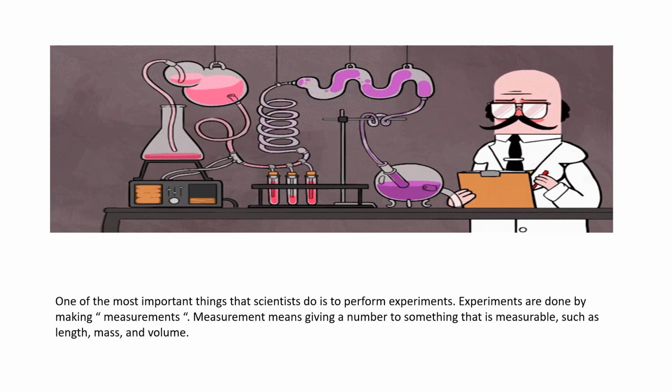I eat a bowl full of chana dal, like that. So that is nothing but a number. So you give the number to length, mass and volume. How much cloth is needed for stitching your shirt? 2 meters. That is going to be your length. My mother bought 2 kgs of tomatoes. That kgs is nothing but the weight, mass. And I bought half a liter of milk. That half liter of milk is going to be the volume.